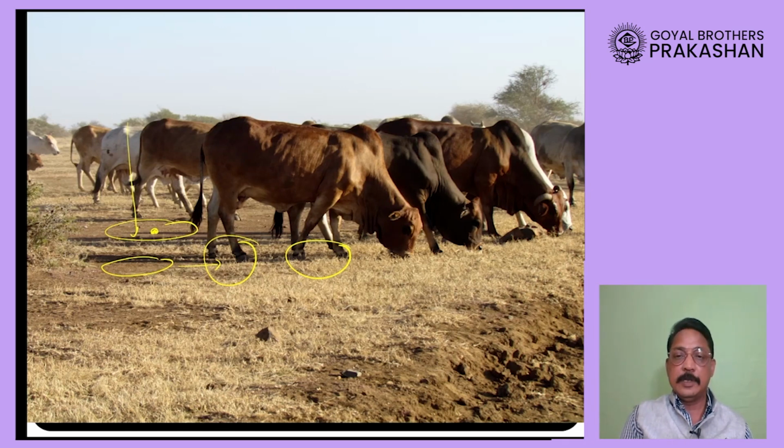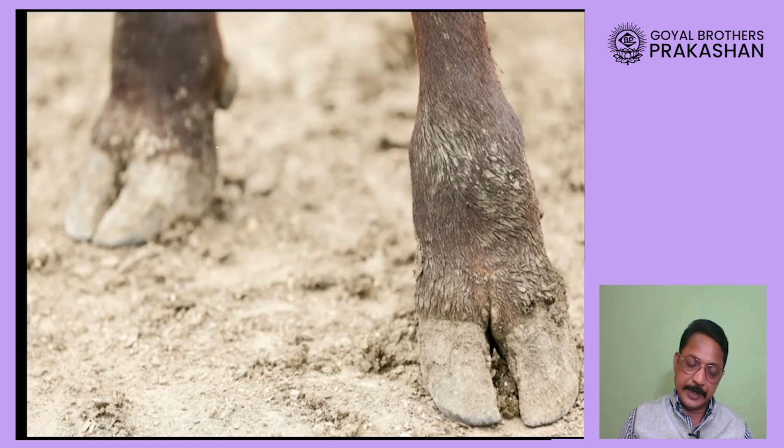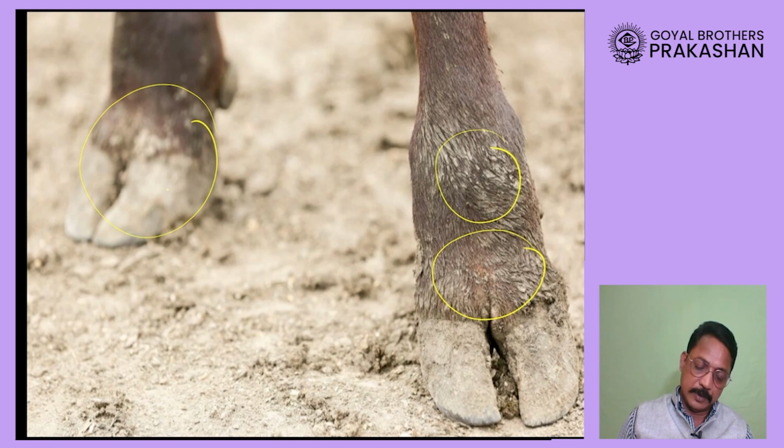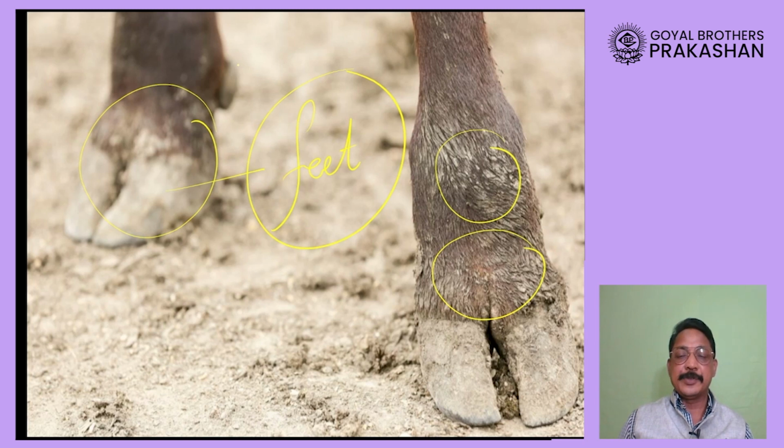So there, as well as now when these animals are going to eat away the grass, that means the roots of the grass which hold the soil firm, those roots are also lost, therefore soil will become loose, and loose soil can get eroded more easily. So in this way, you can see here more grazing. Okay, do you notice a lot of soil getting stuck to the feet of animals? Yes or no? That means more and more erosion will take place. So when animals walk on the land, the soil becomes loose, and in this way the erosion also increases.